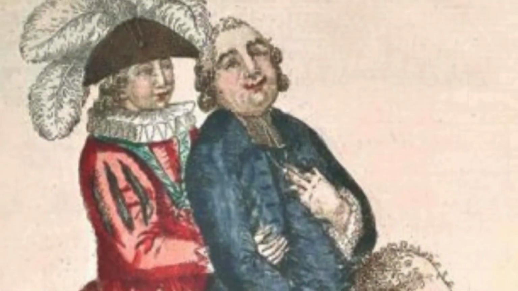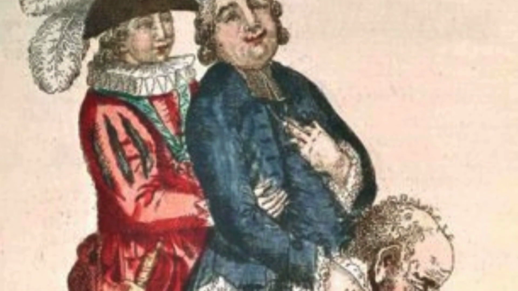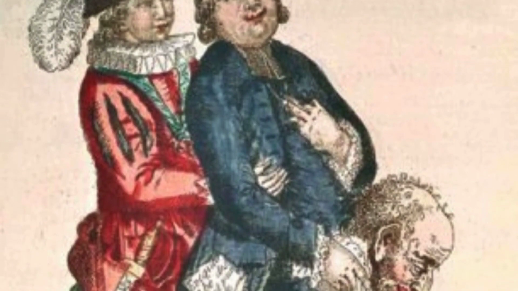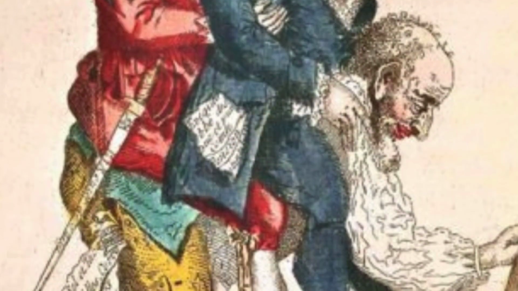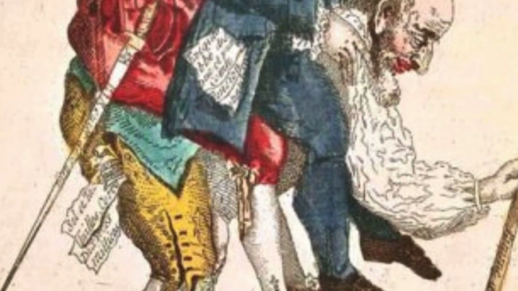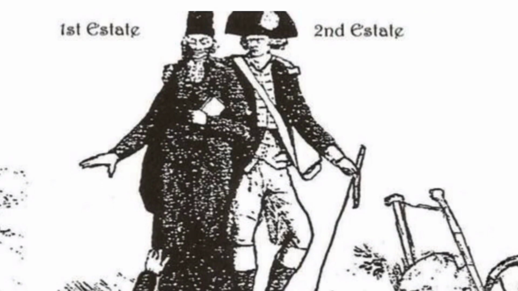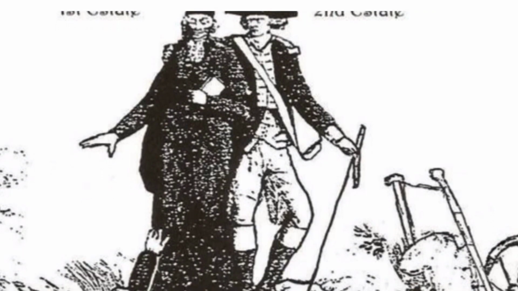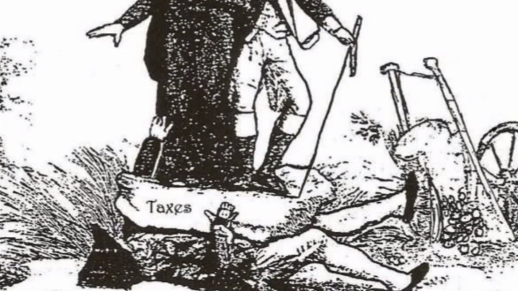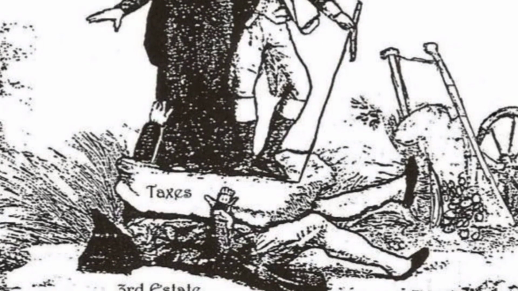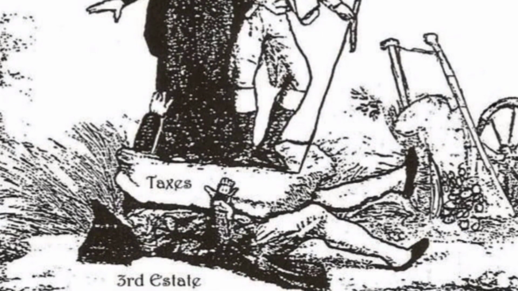The second estate, or the nobles, owned about 25% of the land. They were exempted from paying many taxes and were allowed to collect dues from peasants. In contrast, the third estate was forced to pay heavy taxes while the other two were exempted. This burdened the third estate, leading to their questioning this unjust estate system and planning to overthrow it.